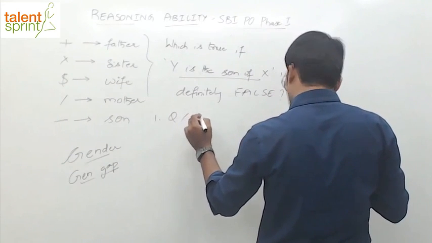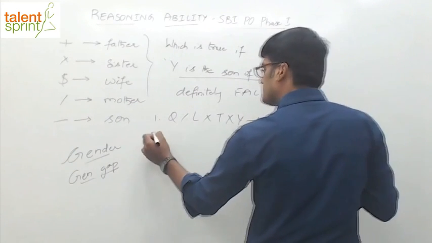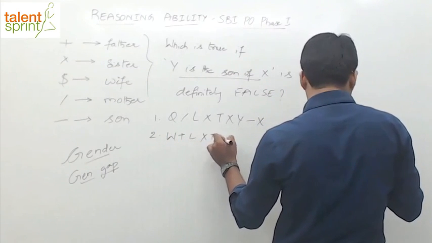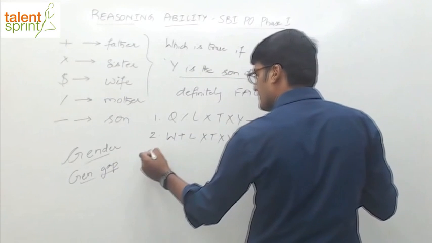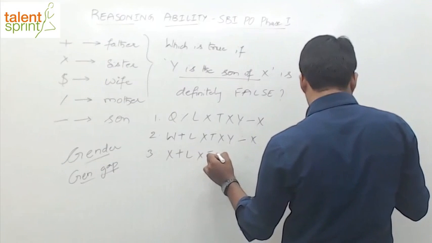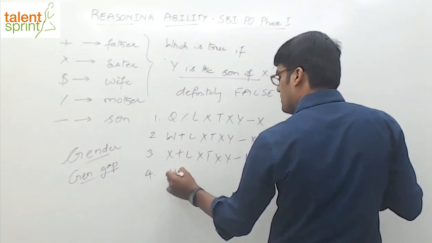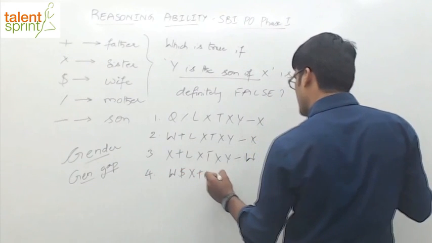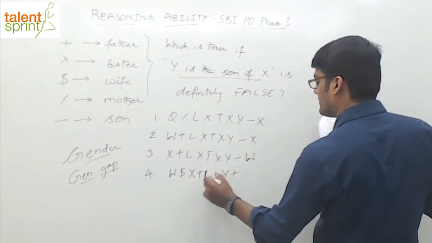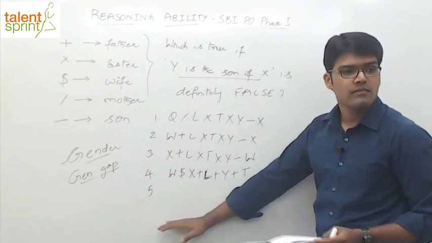Q percentage L into T into Y division X. W plus L into T into Y division X. Third one, X plus L into T into Y division W. The fourth one, W dollar X plus L plus Y plus T. And there's another one, the fifth one.